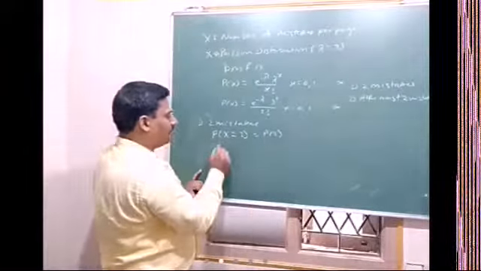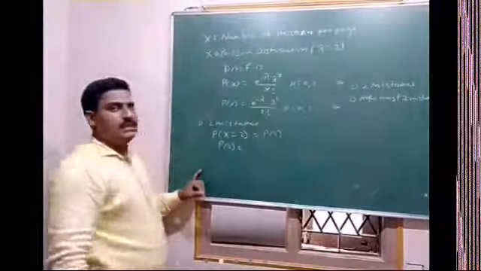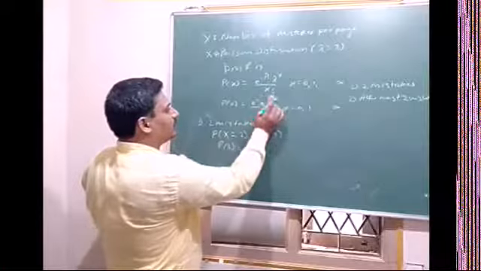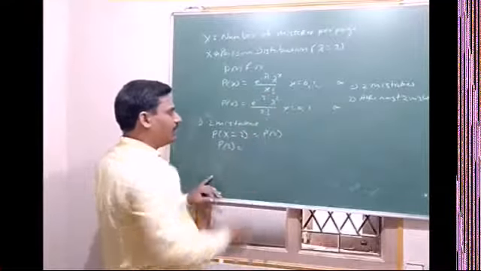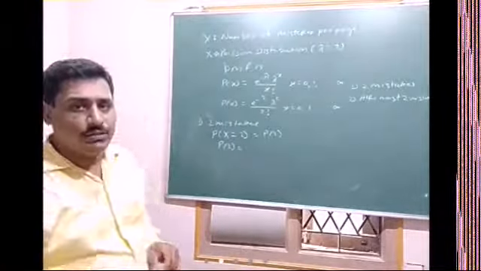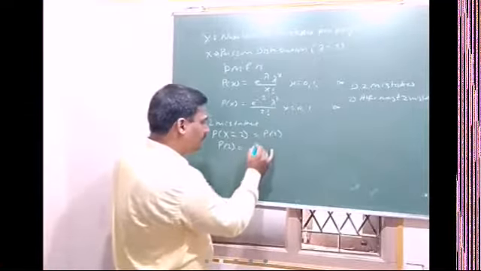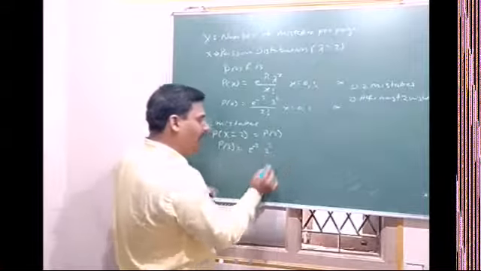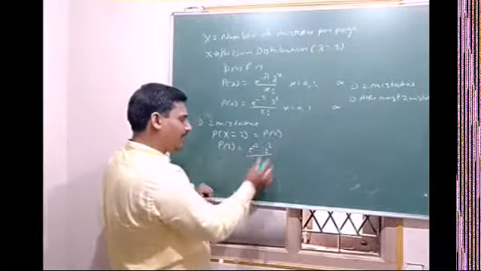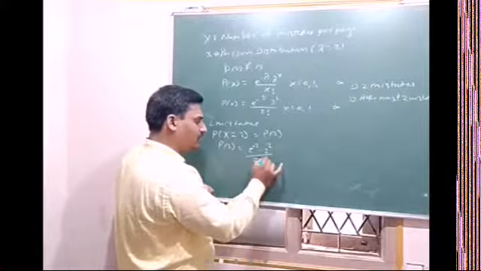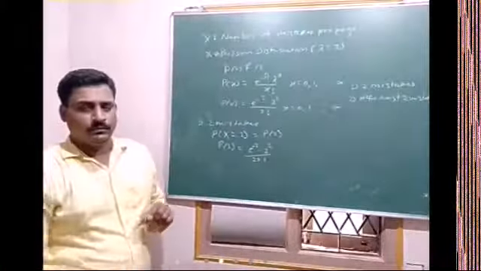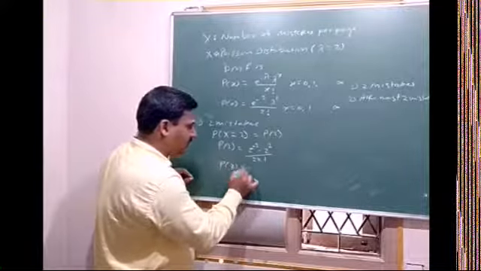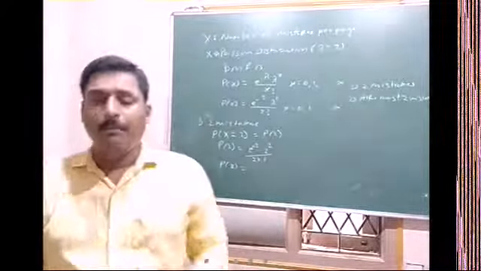So P of 2 is equal to e raised to minus 2 into 2 raised to 2, as x is 2, divided by 2 factorial, which is 2 into 1. And P of 2 is equal to e raised to minus 2 into 4 by 2.